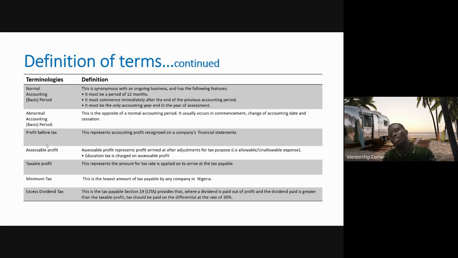So you can do either way. You can either apply 30% of dividend, right? Or 30% of your CIT, whichever is higher. So if 30% of the dividend is higher, then that means your tax should be paid on your dividend. If 30% of CIT is higher, that means your tax should be paid on your CIT. Whichever is higher is what the government recommends that you should pay. So you have to now compare the CIT based on minimum tax, CIT based on excess dividend, and then CIT based on normal taxable profit. Whichever is higher, that is what the government recommends that you should pay, right?